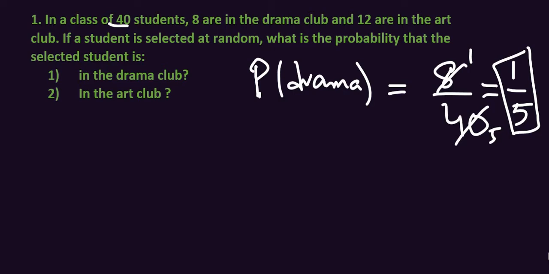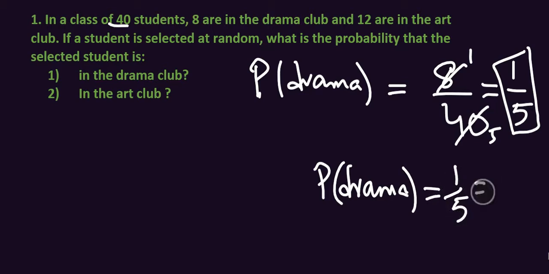And if you want to write the probability of drama club students in percentage, this 1 upon 5 will be equal to 0.20, and in percentage it will be equal to 20%.